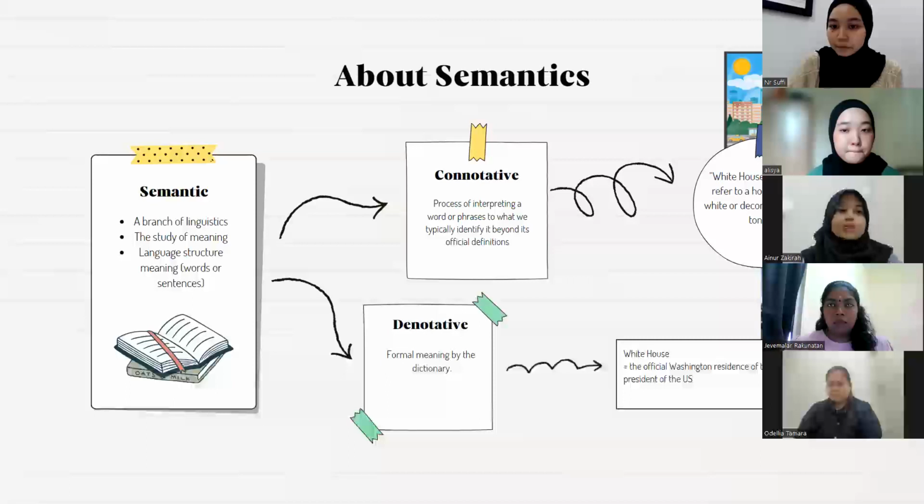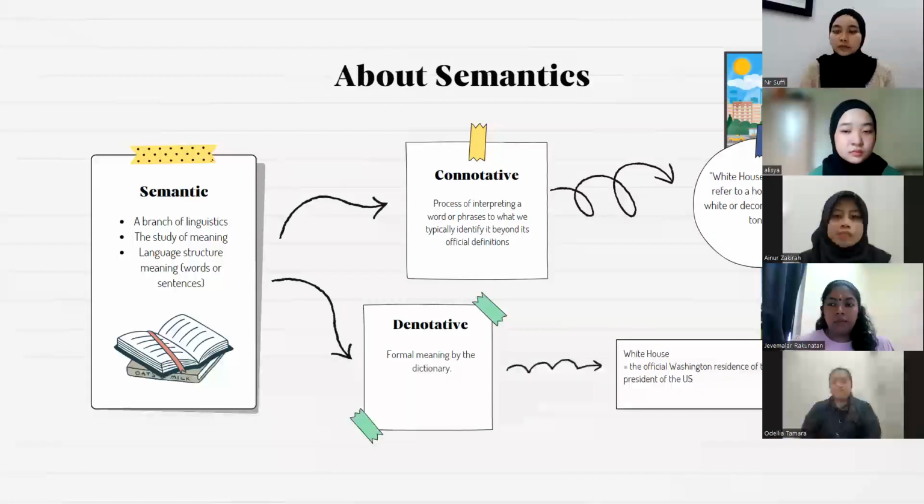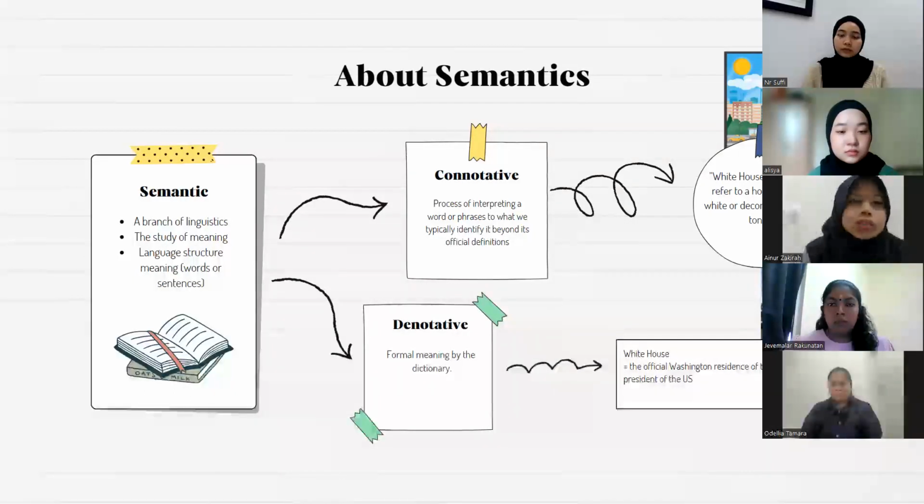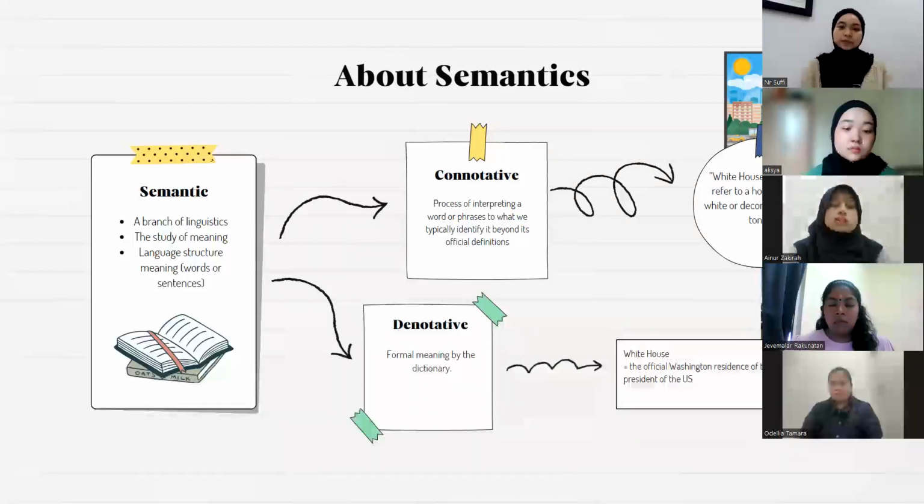Hi, my name is Ainur and I will talk about semantics. Semantics is basically a branch of linguistics that studies meaning. One part of semantics is connotative and denotative. Connotative is the process of interpreting a word or phrase to what we typically understand, while denotative is a meaning that is taken from the dictionary.